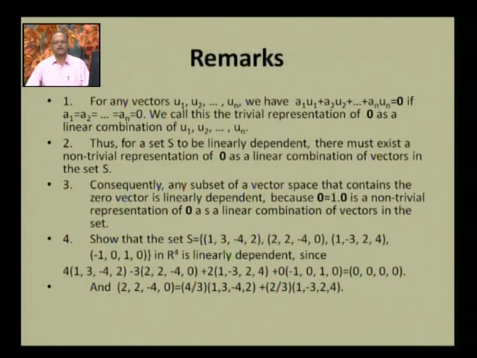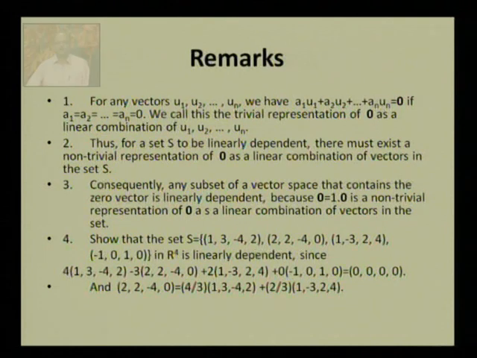I have some remarks on this definition. First, for any vectors u1, u2, ..., un, we have a linear combination of the zero vector, a1u1 + a2u2 + ... + anun equal to 0, if all the scalars a1 = a2 = ... = an are 0.